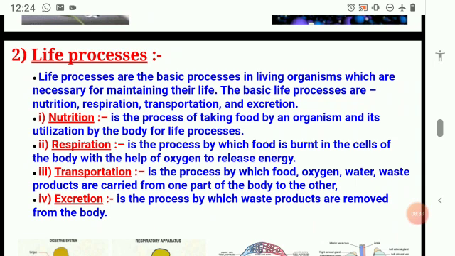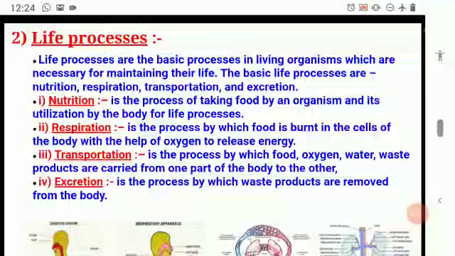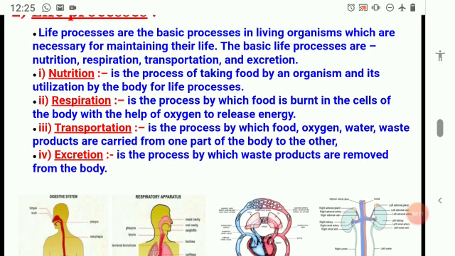The last one, which you are going to learn in the 10th standard, is excretion. It's a process by which waste products are removed from the body. Waste products are formed by digestion and by respiration. Each process will produce a little bit of waste. So it has to be eliminated, it has to be removed. If it is not removed from the body, it turns toxic. So to remove this waste product from our body, that process we call excretion.